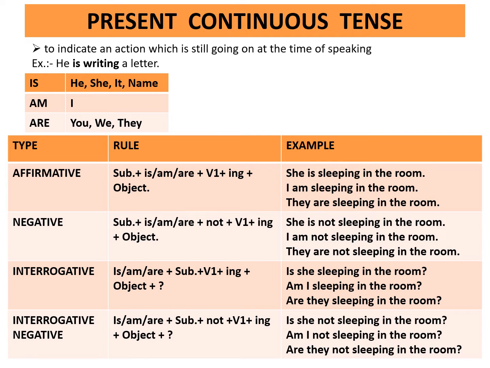Question mark. Interrogative negative. Rule is is or am or are plus subject plus not plus first form of the verb plus ing plus object plus question mark. Example, is she not sleeping in the room? Question mark. Am I not sleeping in the room? Question mark. Are they not sleeping in the room? Question mark.